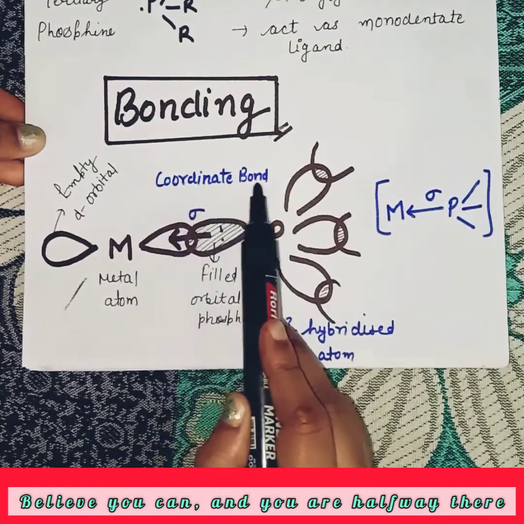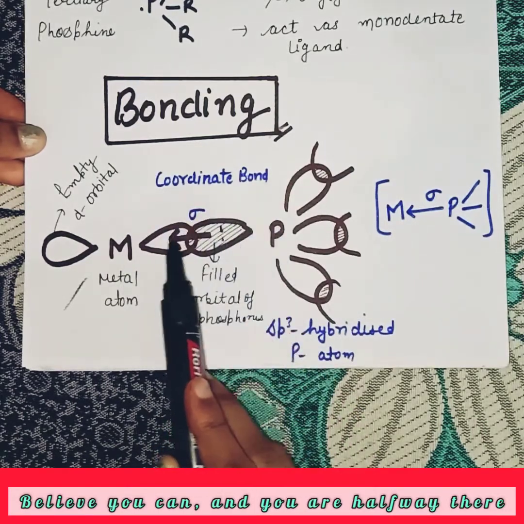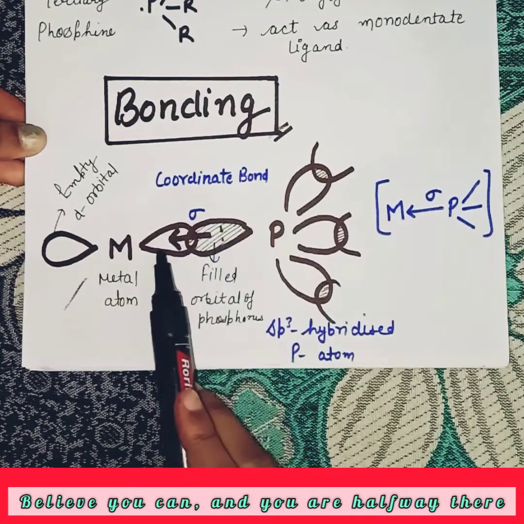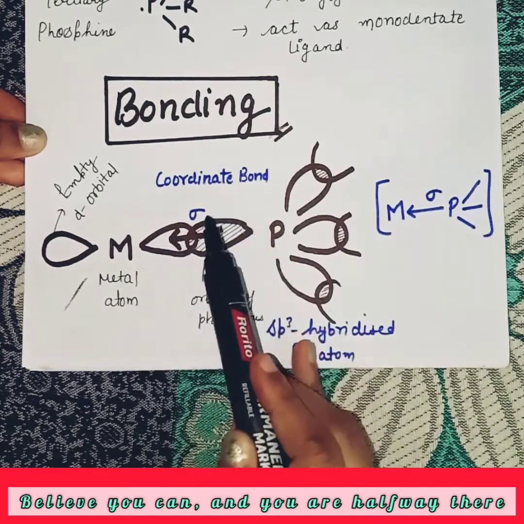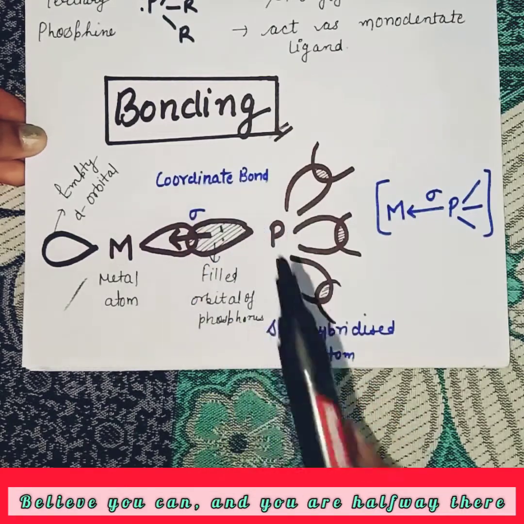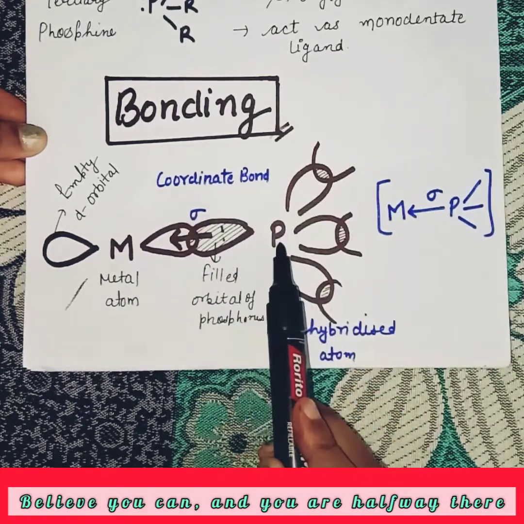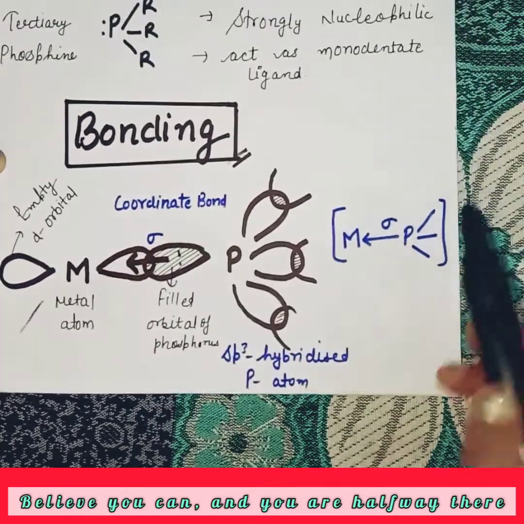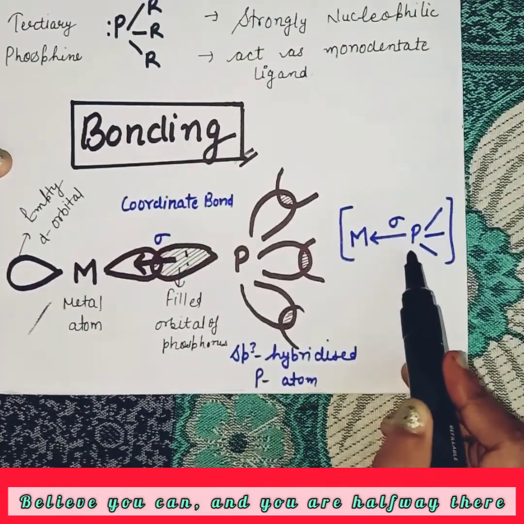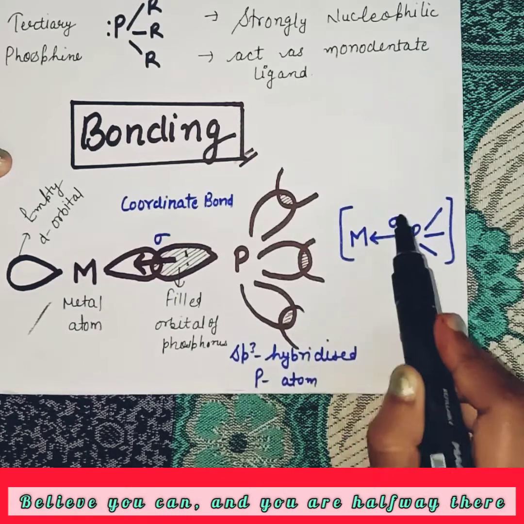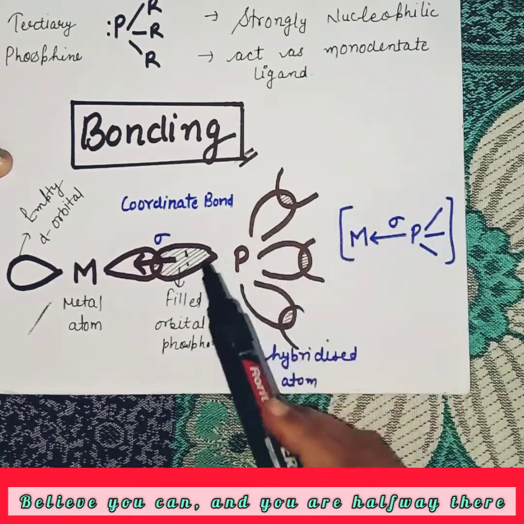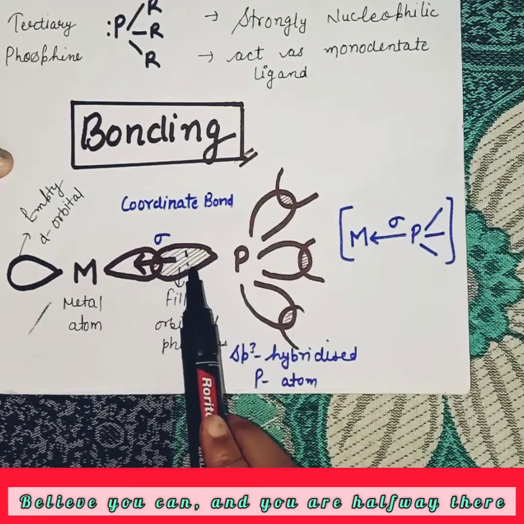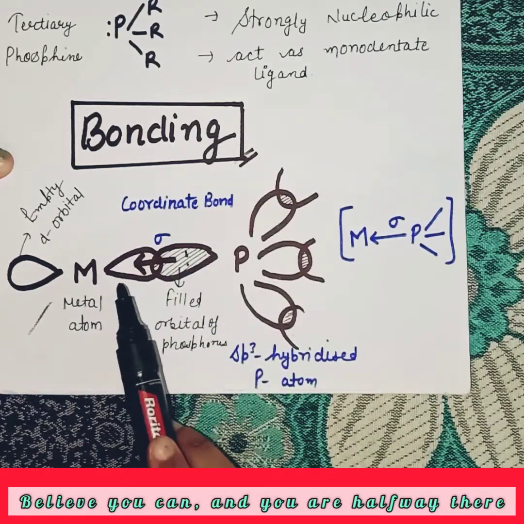It is called a coordinate bond because both electrons come from one atom. So the first thing about bonding is that it forms a sigma bond by donation of the lone pair to the metal atom.